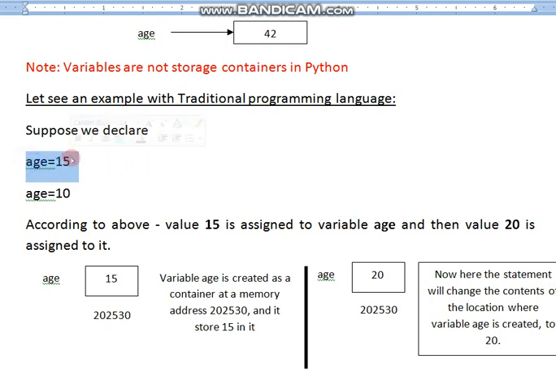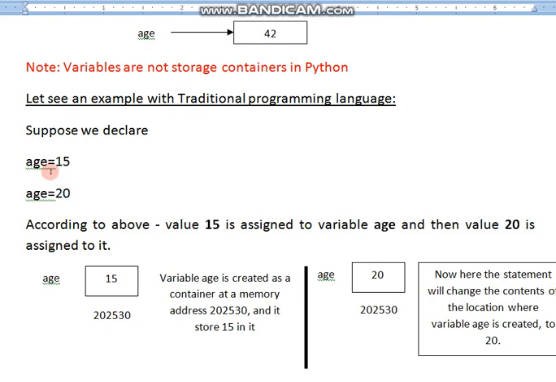I declare two statements one after another. One is age is 15, another statement is age is 20 in the same program. So according to the above, value 15 is assigned to the variable age. That all of you know. Then the value 20 is reassigned to the variable age.